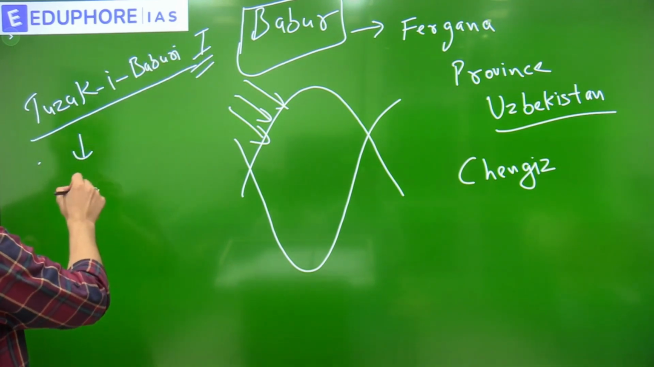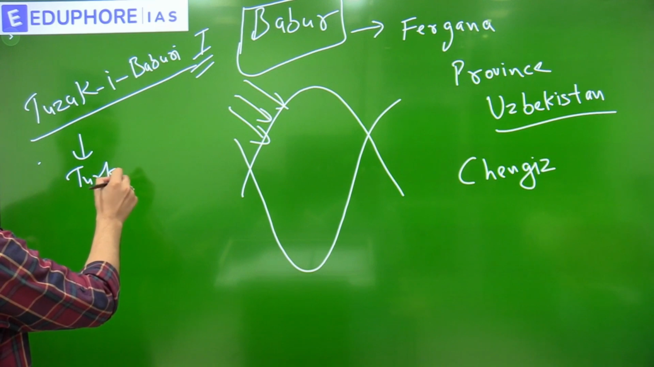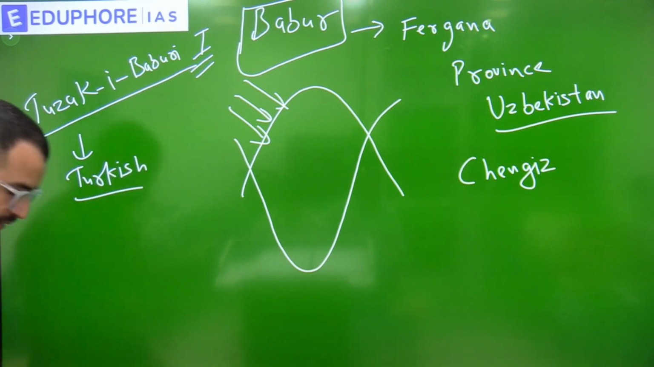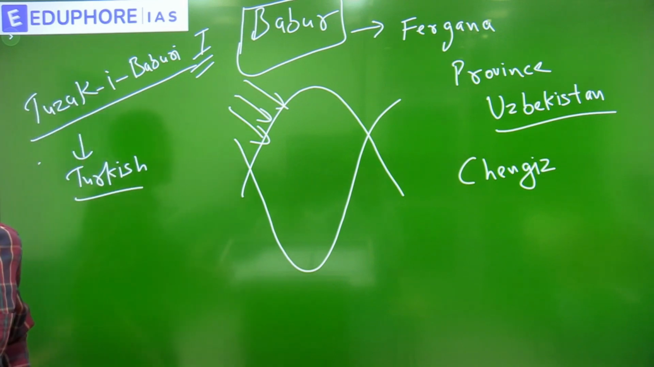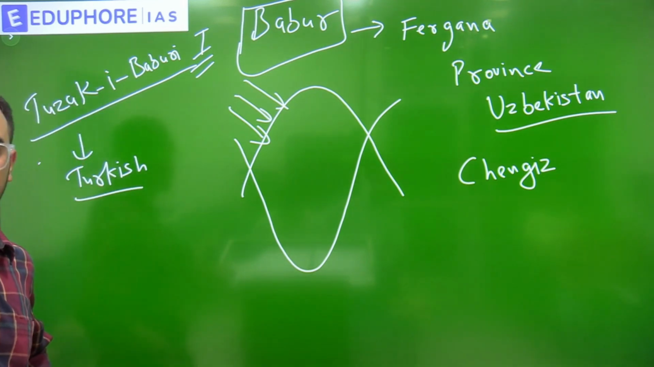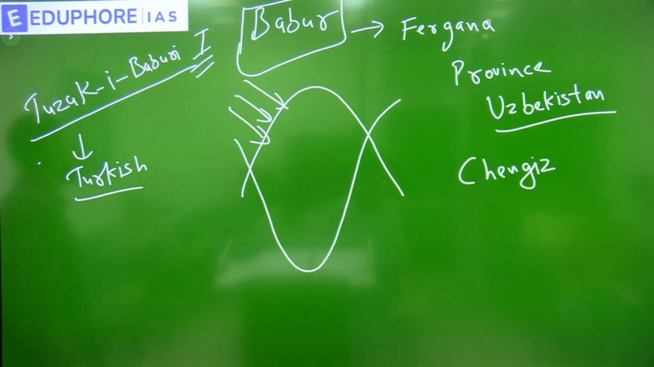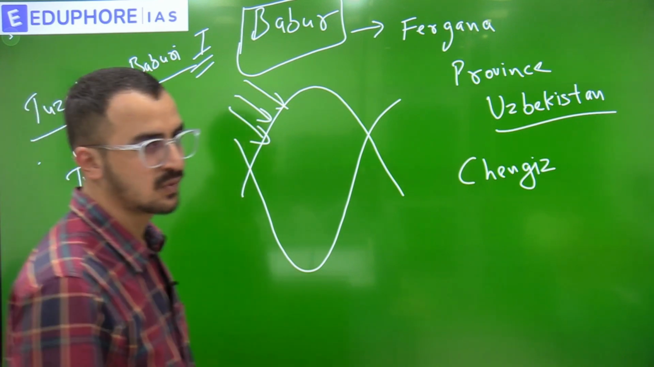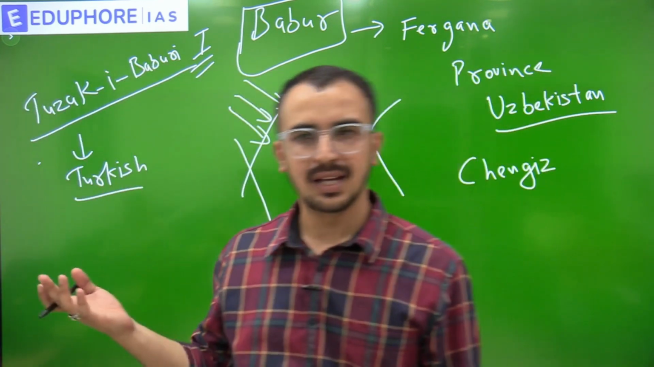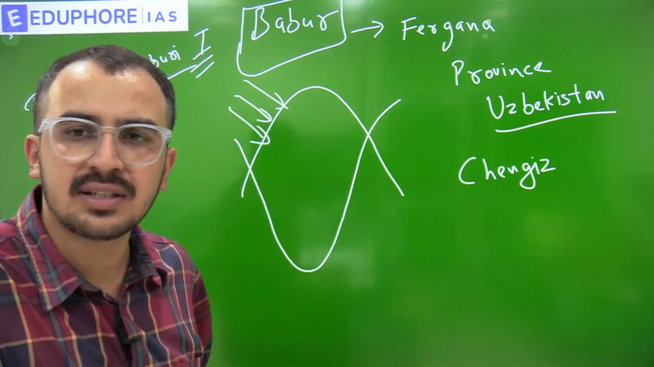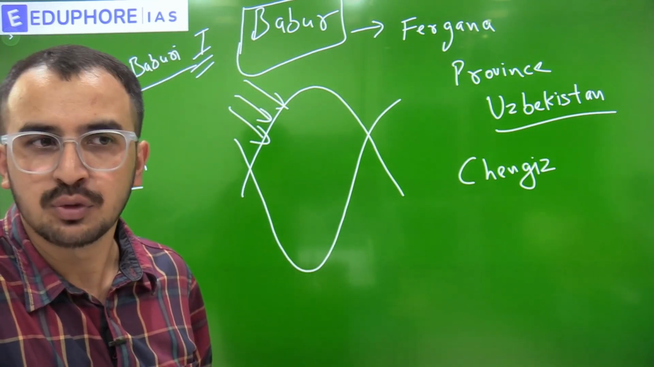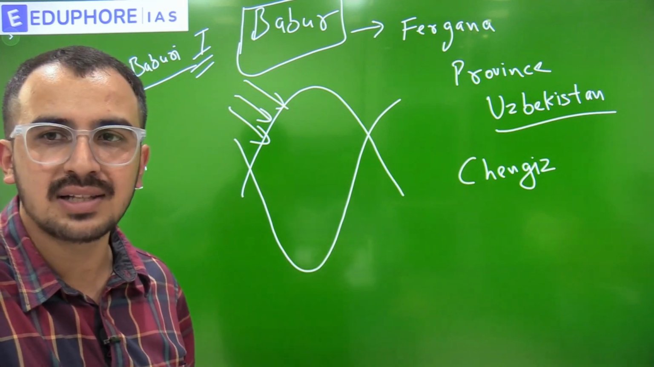in Turkish language. Tuzuk-e Babari. And this book is many times also called Babarnama. Later on this book was translated into Persian also. So its Persian version is called Babarnama.